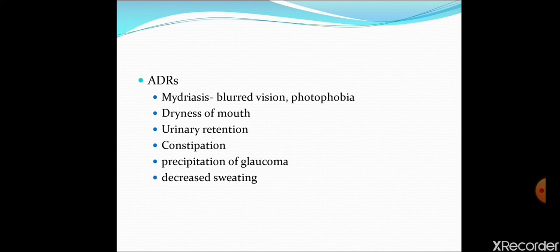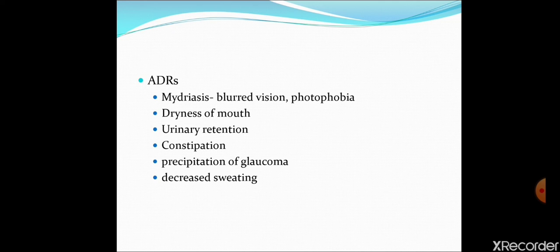Like mydriasis, when you give an anti-muscarinic drug for treatment of, suppose, Parkinson, you will not expect the drug to produce mydriasis, but if mydriasis is produced, it is an undesired effect, so it is an adverse effect. Because of mydriasis, the patient will feel blurred vision and photophobia will be produced. Because of the pupillary dilatation, more sun rays will go to the retina, so the patient will feel very uncomfortable because of the sunlight. So this is photophobia.